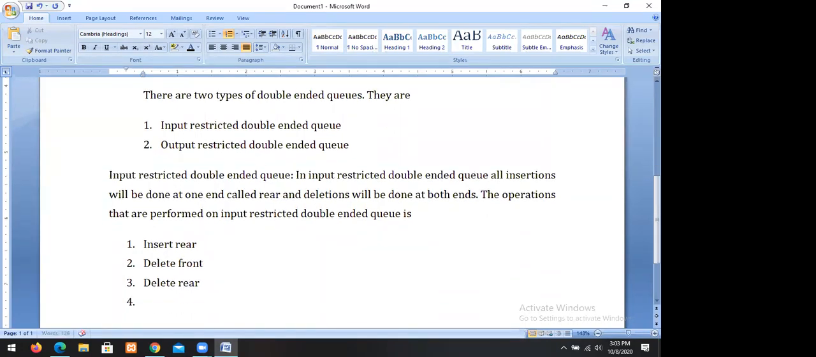In the input restricted double-ended queue, we can perform insertions at one side, called insert rear, and deletions will be done at both ends, that is, delete front and delete rear. We can perform deletions on both sides. That is what we call an input restricted double-ended queue. Then we go for output restricted.